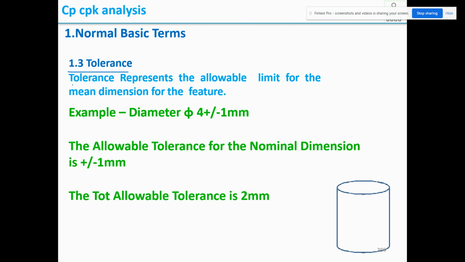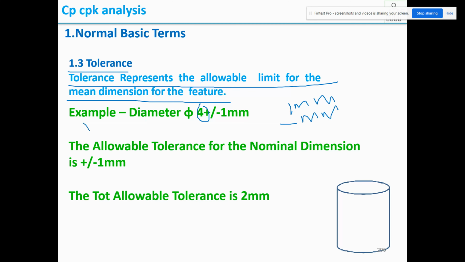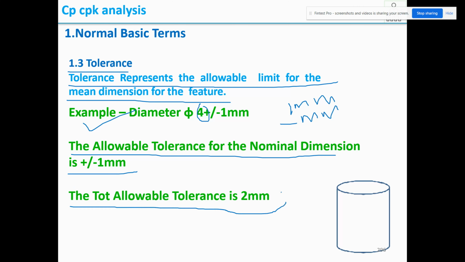Next, tolerance. Tolerance represents an allowable limit for the mean dimension from the feature. So the feature is diameter. This is the basic size. So what is it telling, plus side 1 mm you can vary, minus side 1 mm you can vary. So that is a tolerance. The allowable tolerance for the nominal dimension is plus or minus 1 mm from the mean value. Therefore, the total allowable tolerance is 2 mm. So yeah, you got what is tolerance as well.